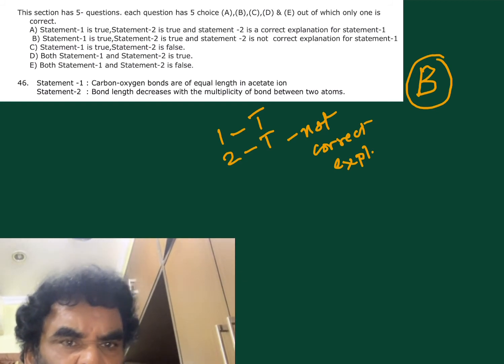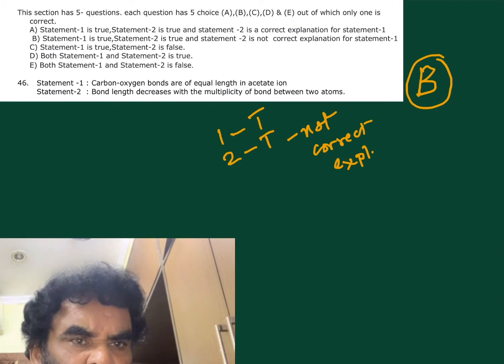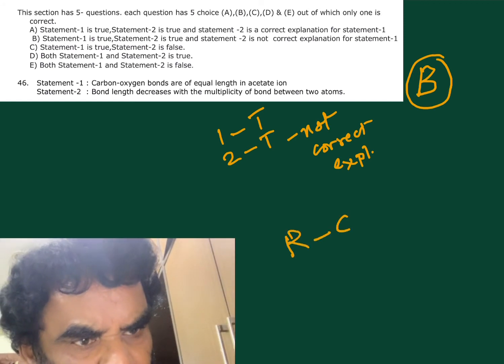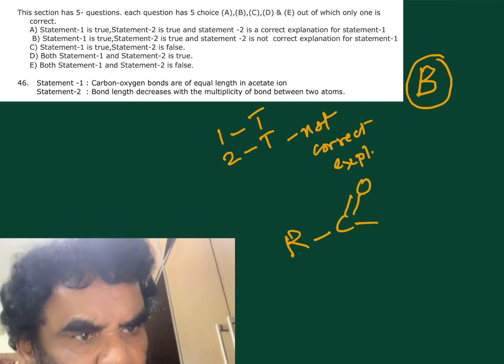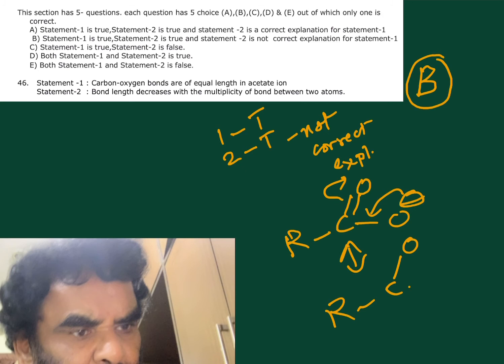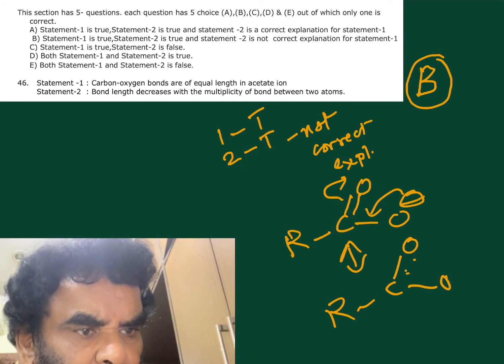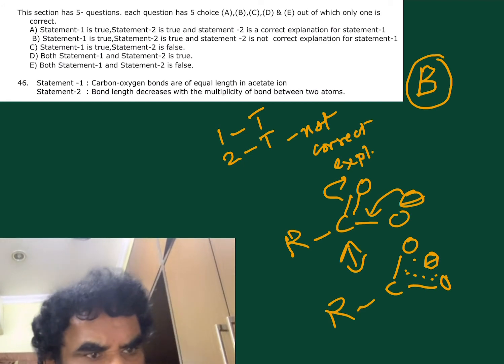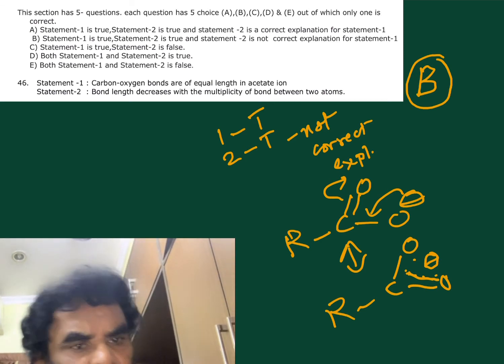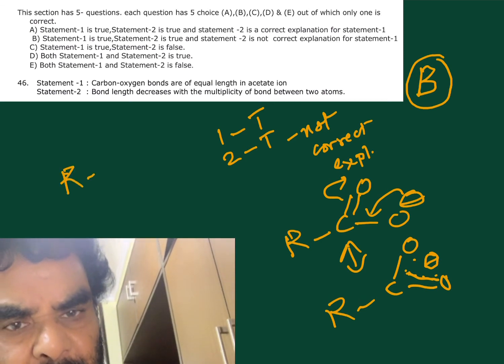Next, carbon oxygen bonds are of equal length in acetate ion. Yes, due to resonance. In the acetate ion, this is the resonance. Carboxylate anion, symmetrical resonance structures are possible. RCOO, this is the resonance structure. So both have the same length.